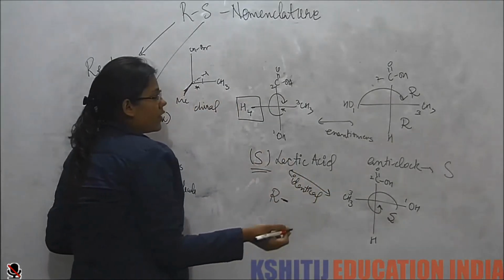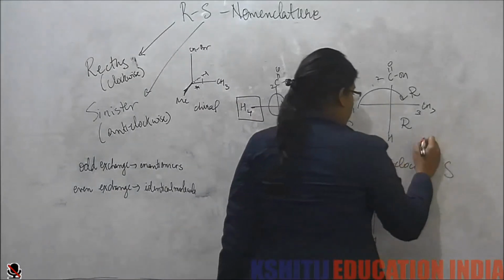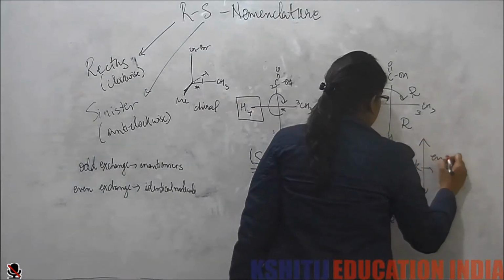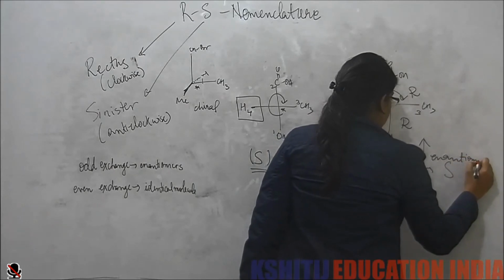Both are of S configuration. These two are enantiomers and these two are enantiomers.